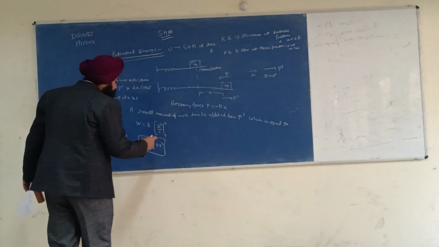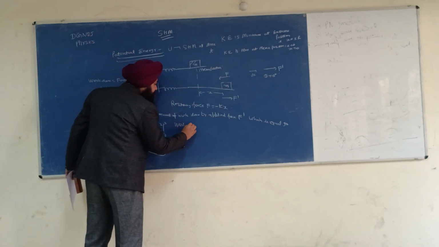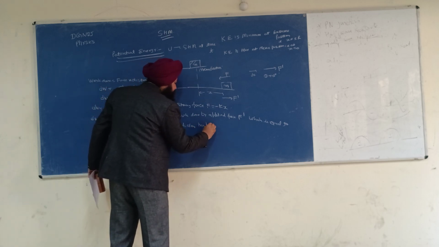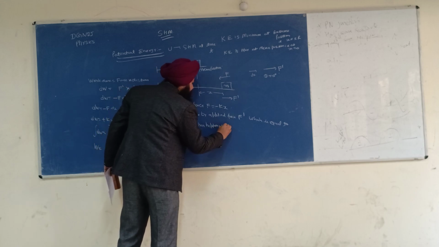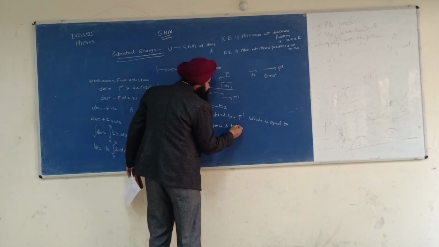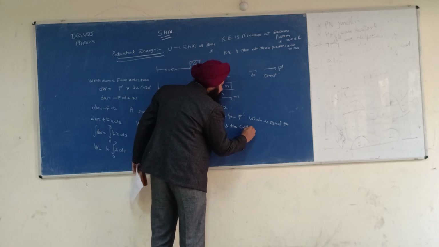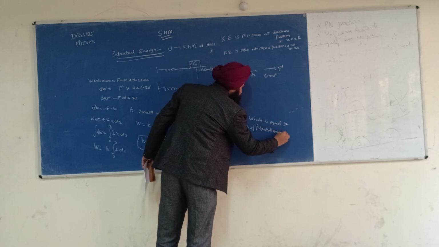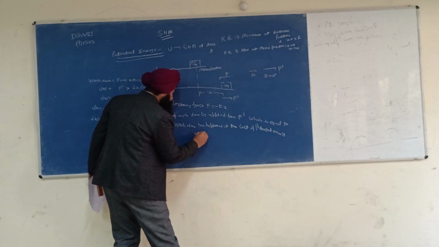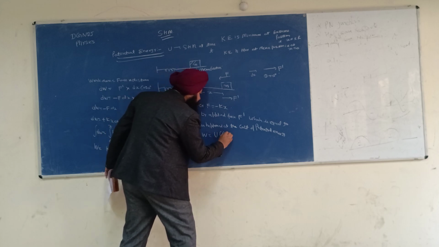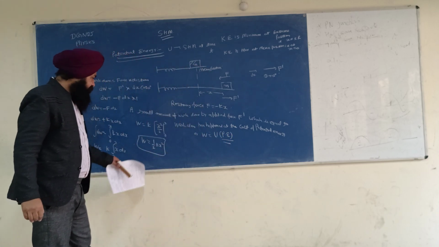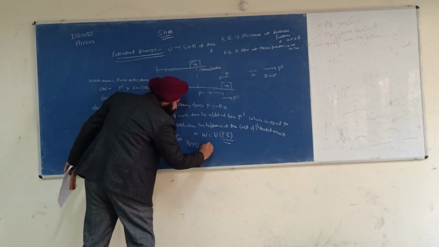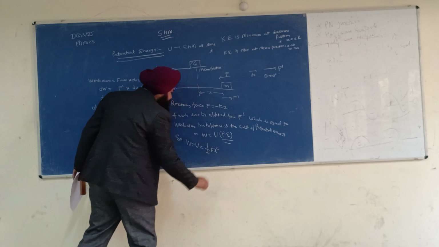So I will write here a line: work done has happened at the cost of potential energy, or W is equal to U. So W is equal to U is equal to half k x square.